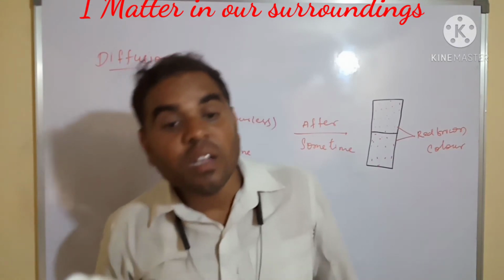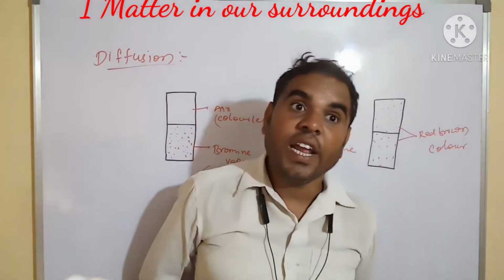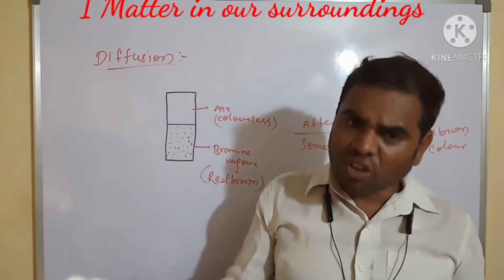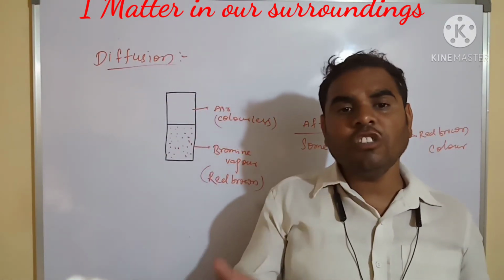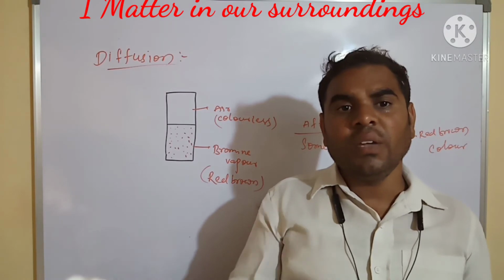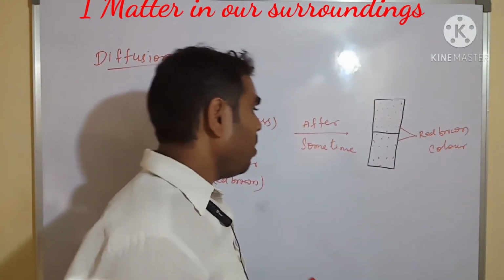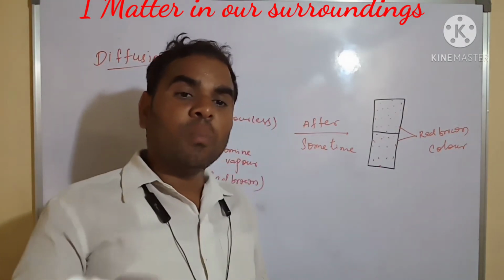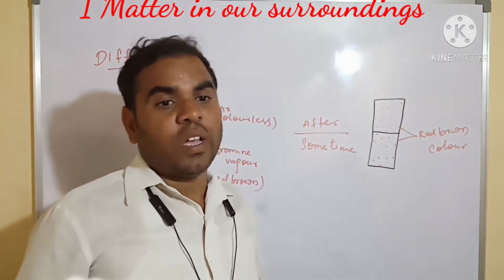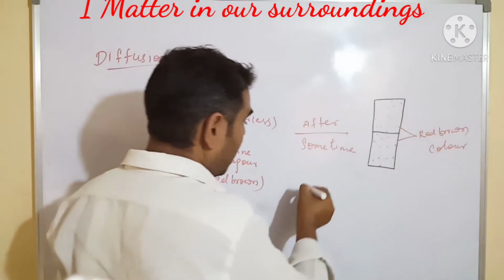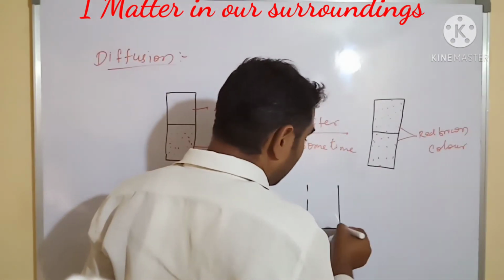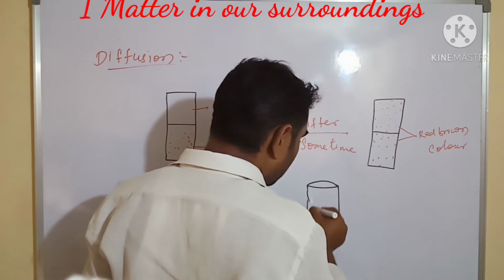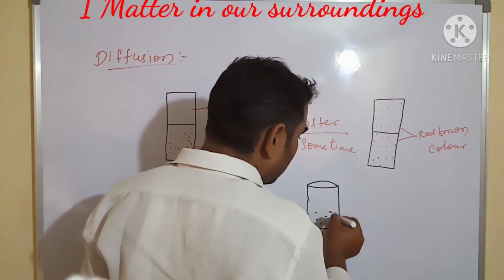Diffusion occurs in gases, solids and liquids. Let us see liquids also. Your mother, after washing white clothes, pours blue ink in water and keeps the white clothes in this blue water.